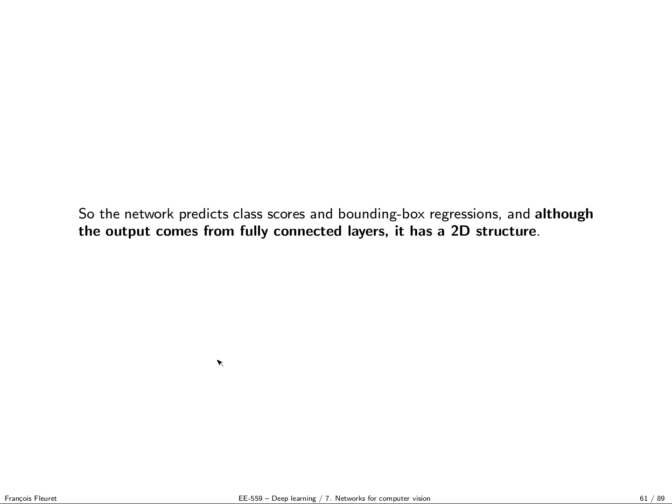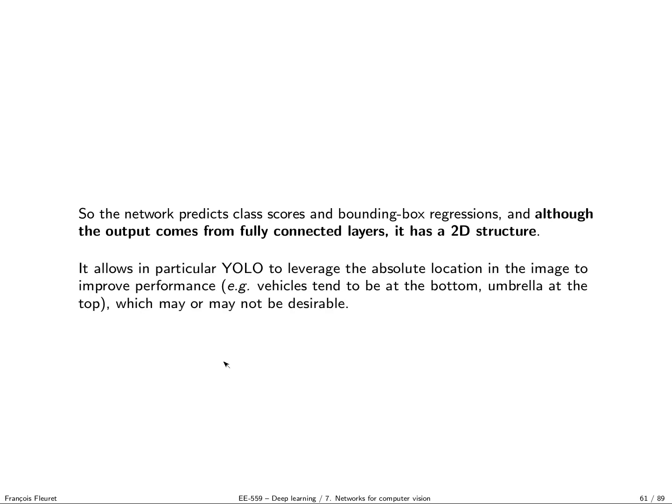An interesting thing that I'm not clear is a good or bad thing, but actually it's a specificity, is that even though it's a convolutional processing that produces something that looks awfully like a bunch of activation maps, because it has a geometrical structure, it's 7 by 7 corresponding to the image support, it goes through a fully connected layer. So it allows in particular YOLO to leverage the absolute location in the image to improve performance.